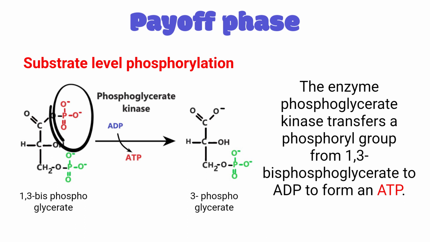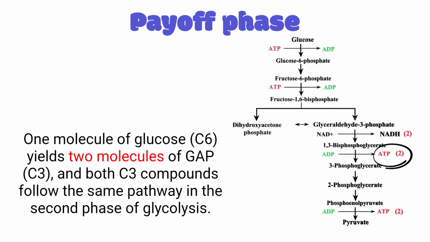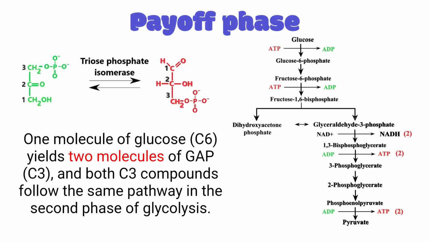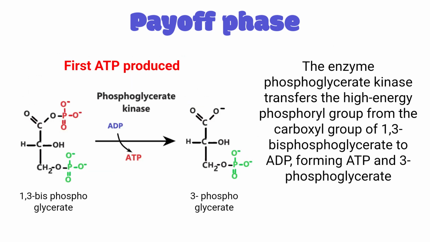Next, 1,3-bisphosphoglycerate donates its 1-carbon phosphate group to ADP, resulting in 1 molecule of ATP being liberated. Actually, 2 molecules of ATP are produced. You can remember this reaction. I have already mentioned that from now onwards, the enzyme will convert the substrate into the product 2 times. Once for GAP and the second one for DAP. So, after 2 rounds of this reaction, 2 molecules of ATP will be produced. The name of the enzyme is phosphoglycerate kinase.